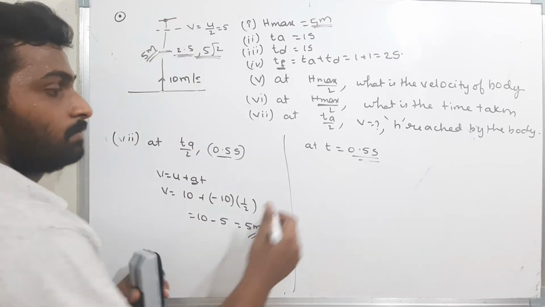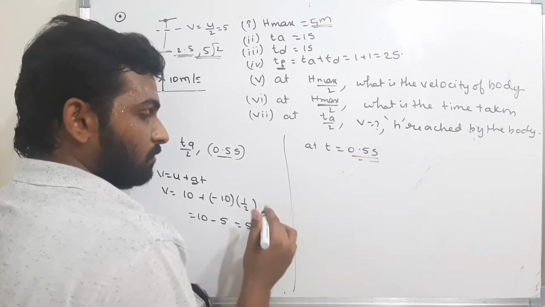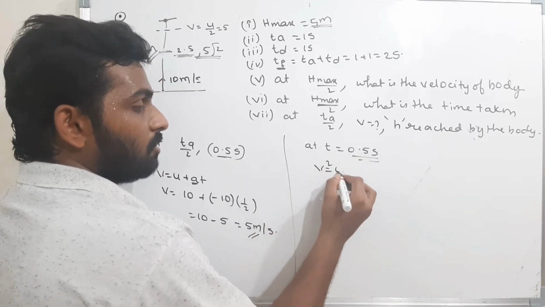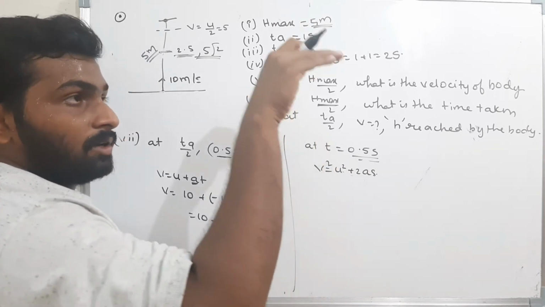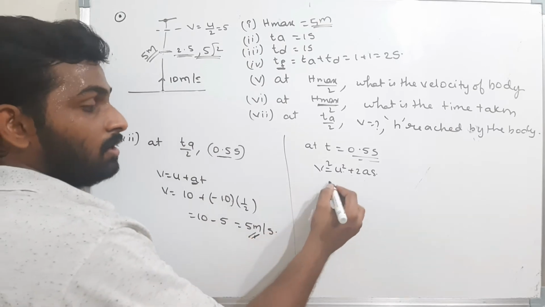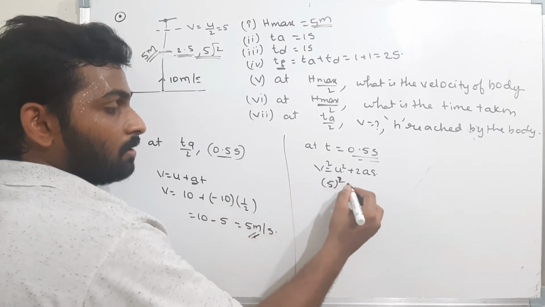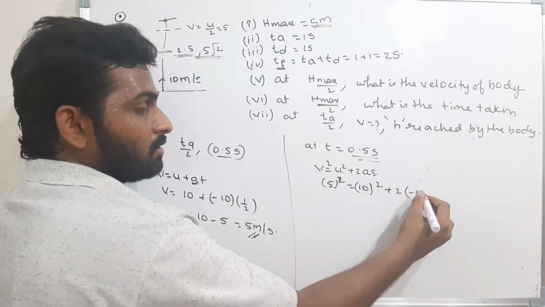Now what is the height? S is equal to ut plus, I can use this formula: V square is equal to U square plus 2AS. What is the final velocity at half of the time? At 0.5 seconds, the velocity of the body is 5 meters per second. Therefore, 5 whole square is equal to initial velocity 10 whole square plus 2 into minus 10 into h.